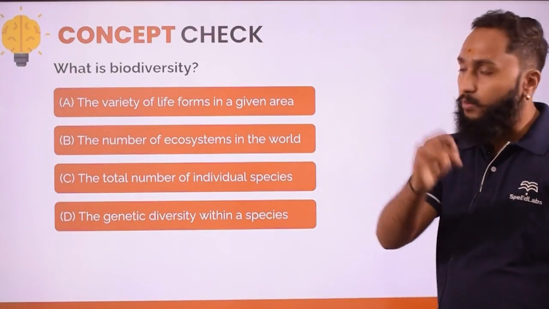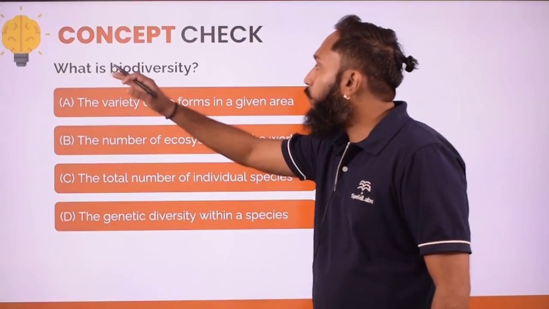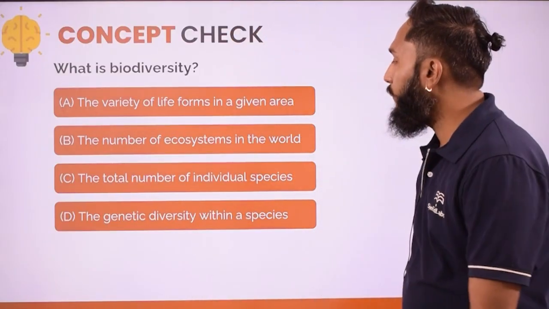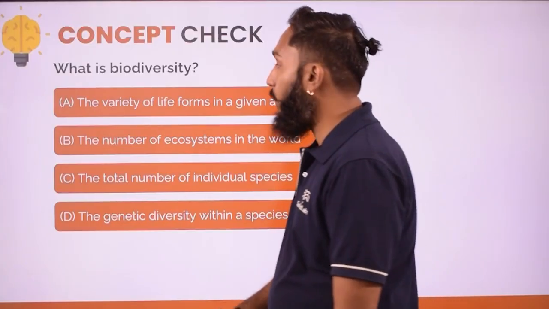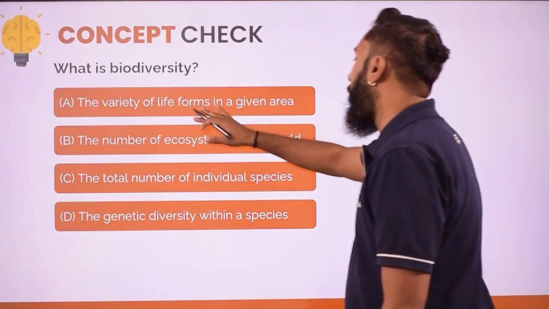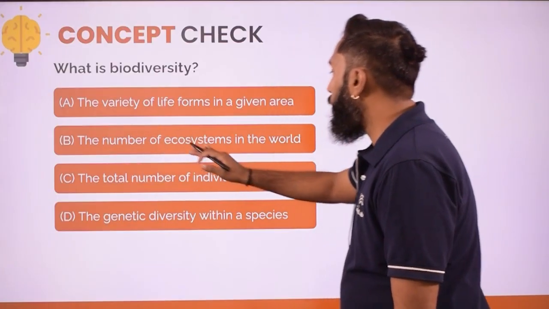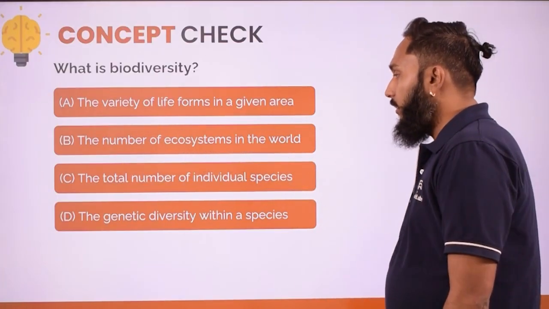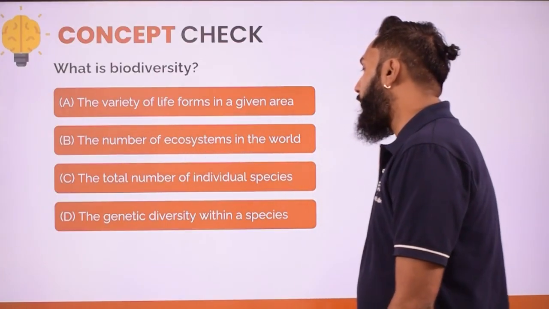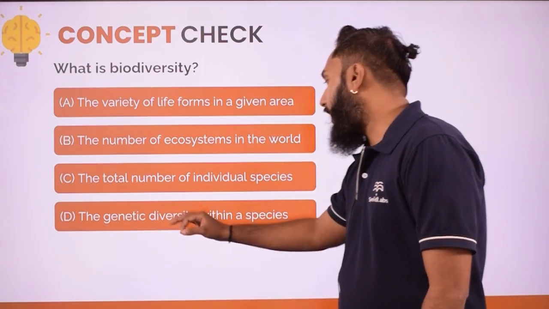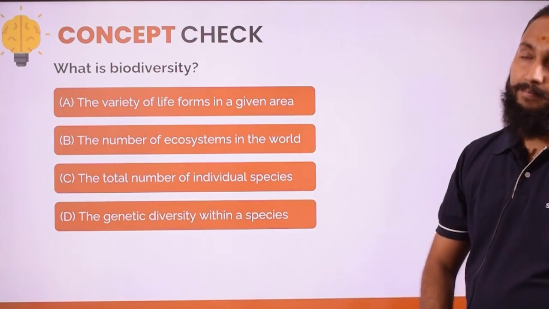Now we have a question here. Question is, what is biodiversity? Now options are also given over here. We need to focus on each and every option. The variety of life form in a given area, the number of ecosystems in the world, the total number of individual species, and the fourth one, the genetic diversity within the species. Right?